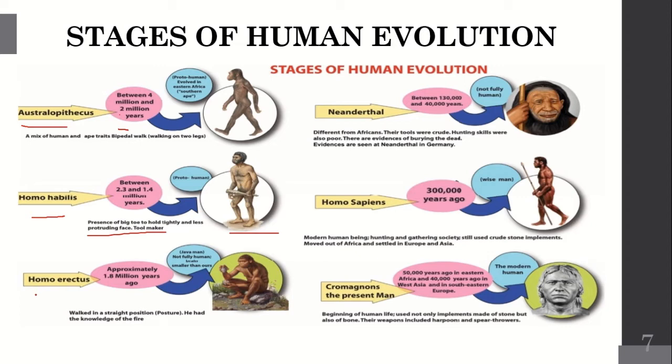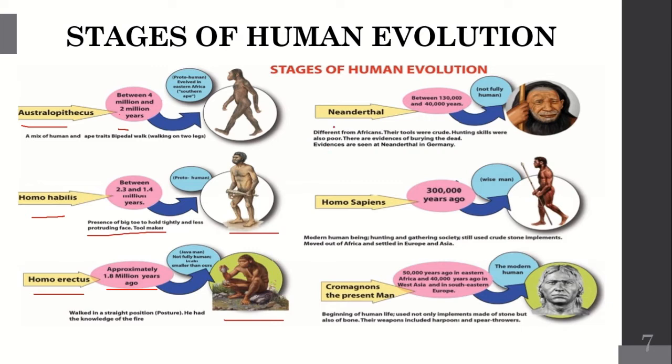Next stage is Homo erectus. He appeared approximately 1.8 million years ago and walked in a straight position. He had the knowledge of fire. So the next stage after Homo habilis is Homo erectus. This person has the knowledge of fire. He belongs to Java man, not a fully human brain, smaller than ours. So the brain development is smaller when compared to our brain.